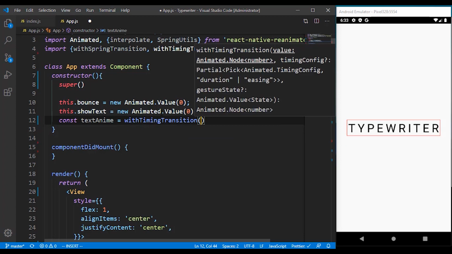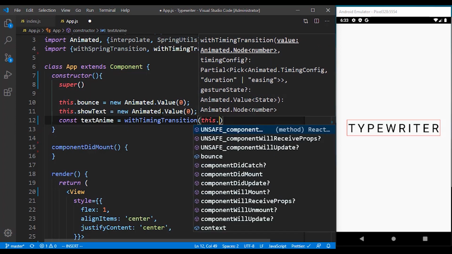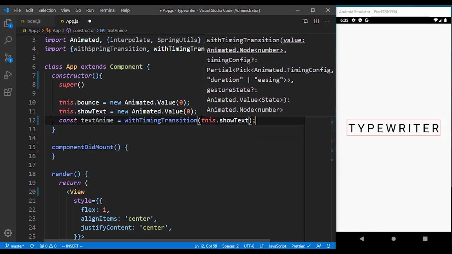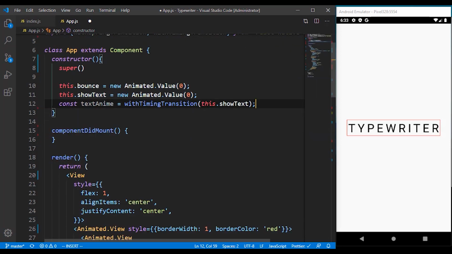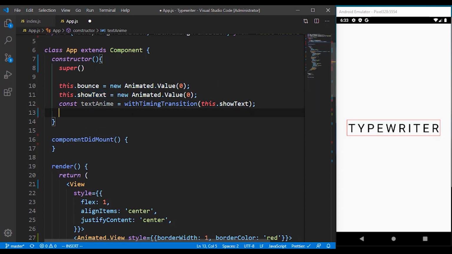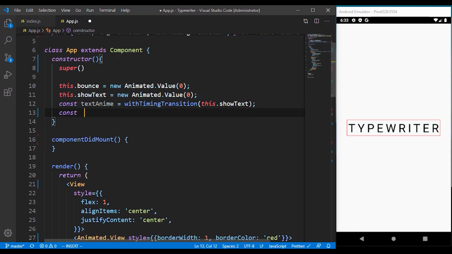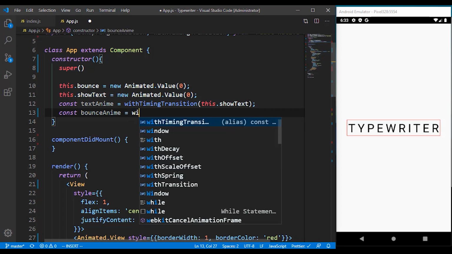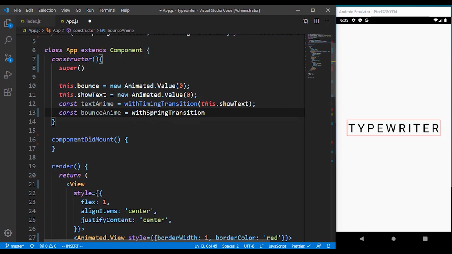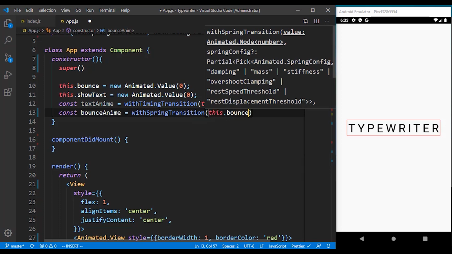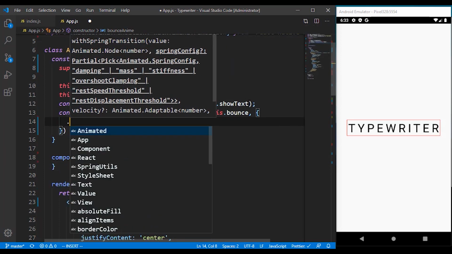So just give it a timing transition. We're making use of this show text. This is not real hooks. If we are working with hooks, then you can use .current, but you're working directly with class-based components. So for the bounce itself, we also have to create a bounce anim. Since it's going to act as a bouncing something, we want to use it with a spring transition. This .bounce, and there are some configurations for this one.